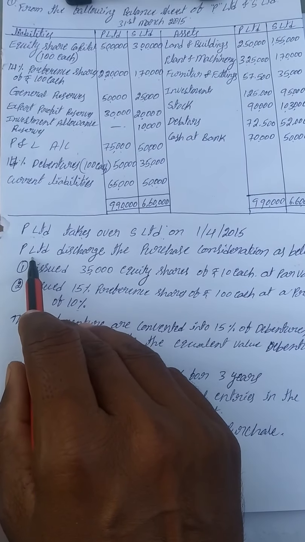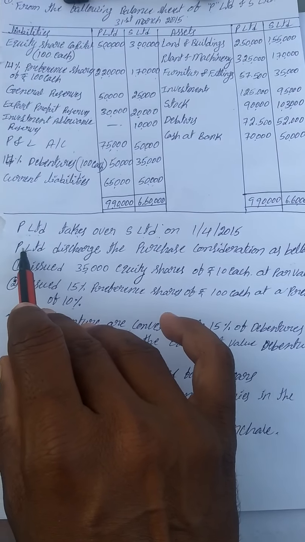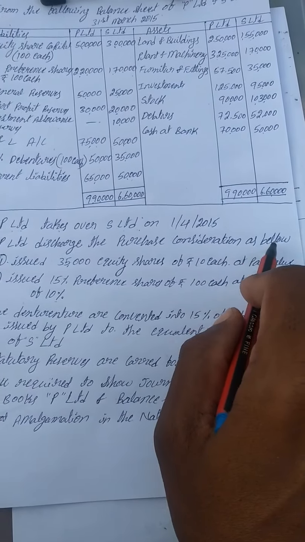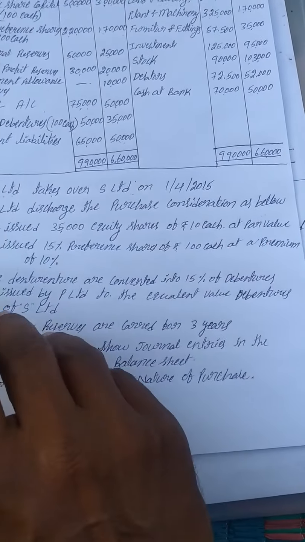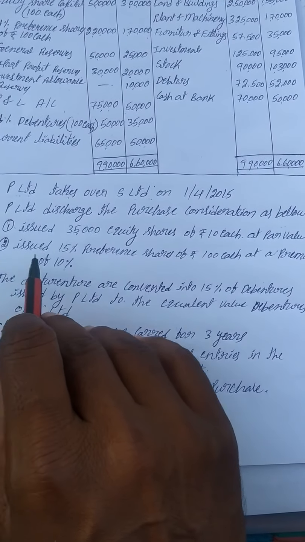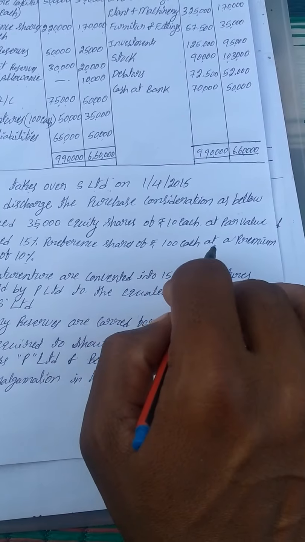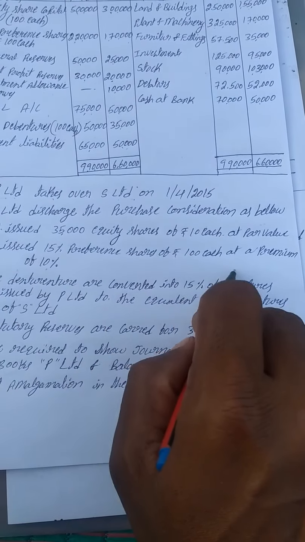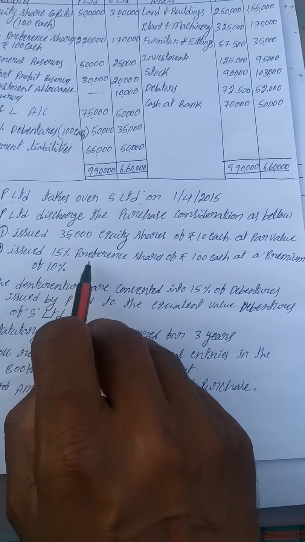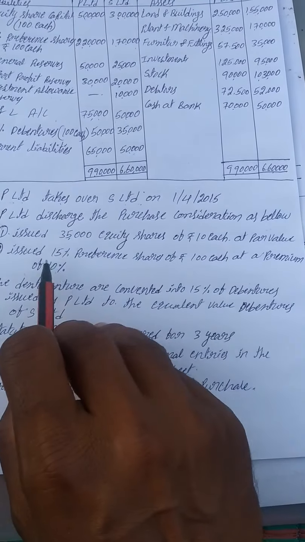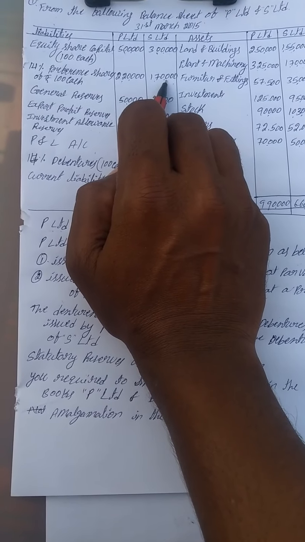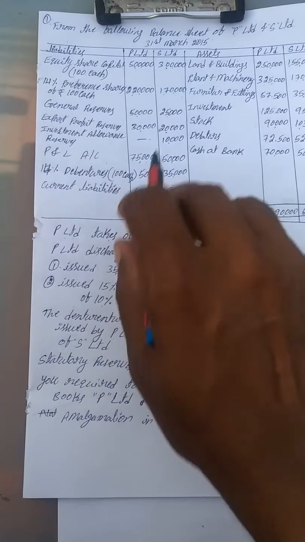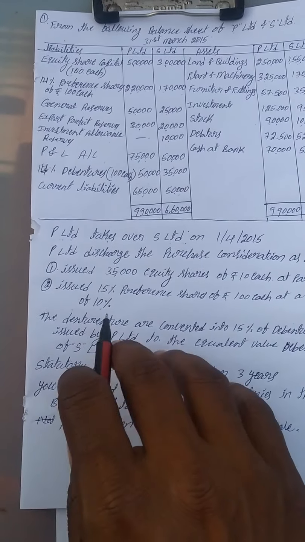Look at the additional information. P Limited discharged the purchase consideration as below. First, issue 35,000 equity shares of rupees 10 each at par value. Second, issue 15% preference shares of rupees 100 each at a premium of 10%. Underline that, at a premium of 10%. Whatever the actual value is 100, we are going to issue at a premium of 10%. That is for the 14% preference shares of S Limited, 1,70,000 at a premium of 10%. 1,70,000 plus 10%, they are going to add it and then we are going to issue preference shares.